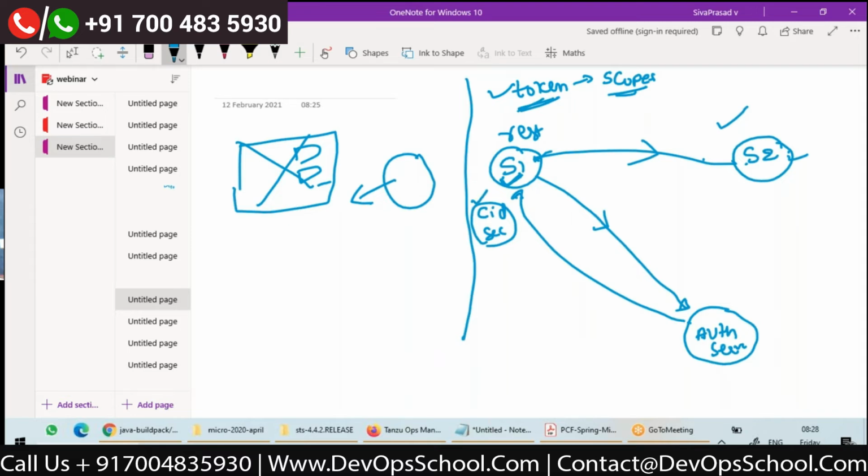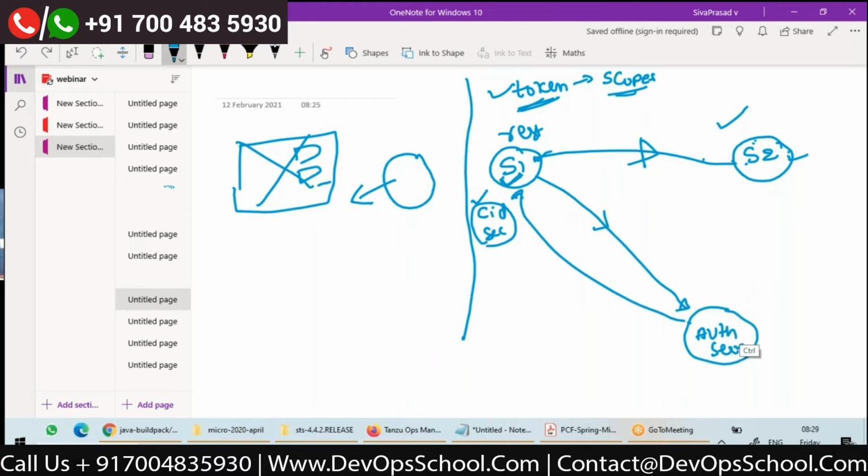Then S1, whenever it is making a call to S2, should send the token to S2. Now S2 should be able to validate the token. Again, for validation, there are multiple mechanisms. One mechanism is that S2 can go to the authorization server and ask it to validate the token. Is this token valid or not? But again, it is a round trip to the authorization server.